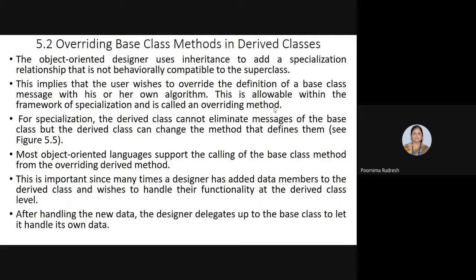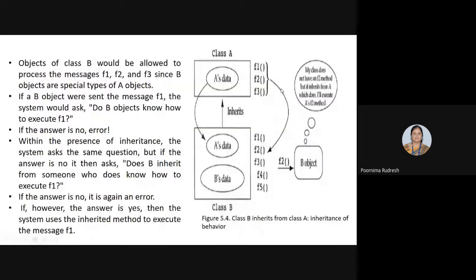So here we'll consider the same example. Here class A is having a set of methods F1, F2, F3. Class B is having the set of methods F4 and F5. Since class B is the subclass of class A, it can inherit the functionality from class A, so that class B can make use of the functions F1, F2 and F3. Understood?